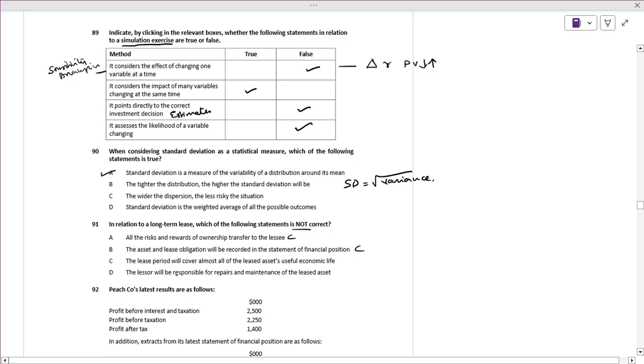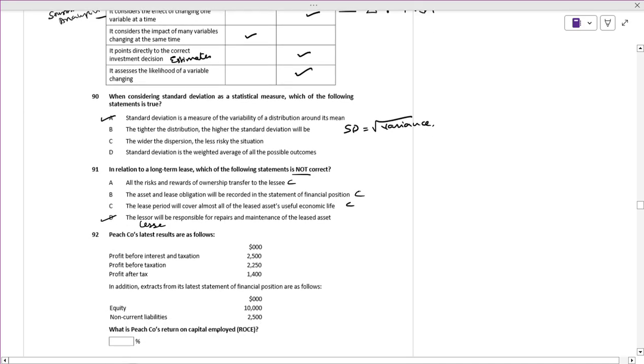The lease period will cover almost the expected useful life of the leased asset. The lessor will be responsible for the repair. No, why is it not the lessor? Who is responsible? The lessee. Fine.